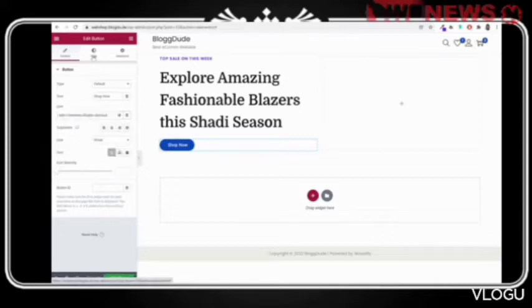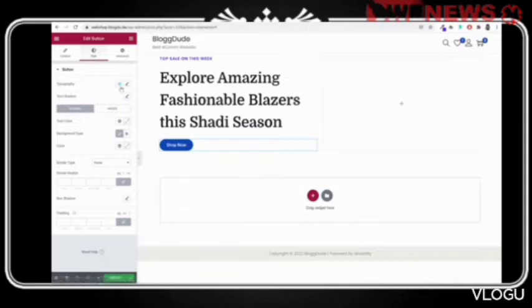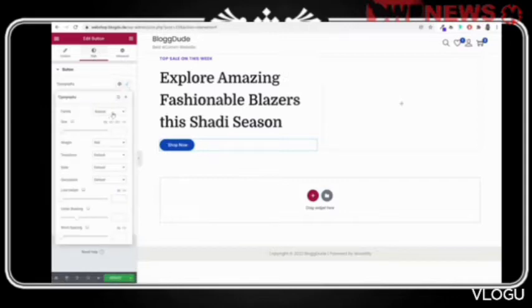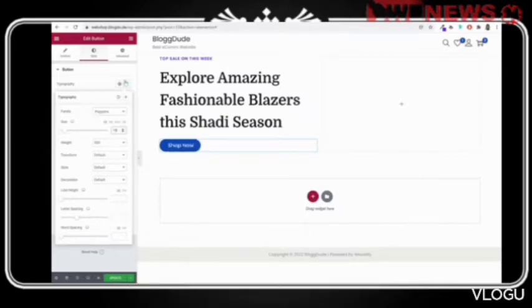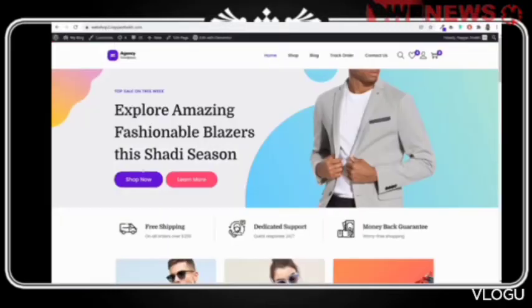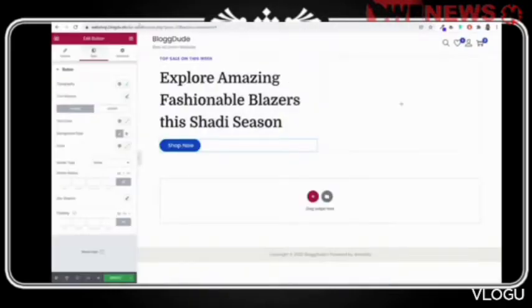Now let's style this thing. So again, come back over here. First of all, the typography, font family, and so on. So for this also, we'll be using Poppins font family. So our primary and secondary font family will be Poppins and Domine. So these are the two font families that we'll be using throughout the website to maintain consistency. Okay. Increase the size to 18 and let's change the padding so that we can make it a little bit bigger, nice space and everything.